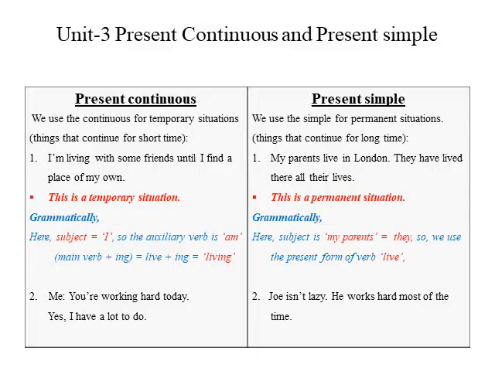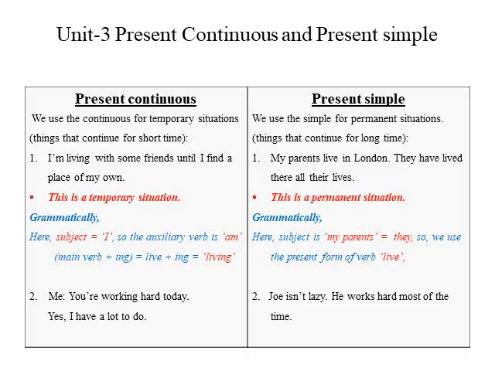Lecture 3. Present continuous. We use the continuous for temporary situations, things that continue for a short time. For example, I'm living with some friends until I find a place of my own. So this is present continuous.